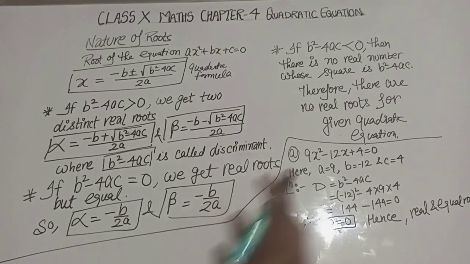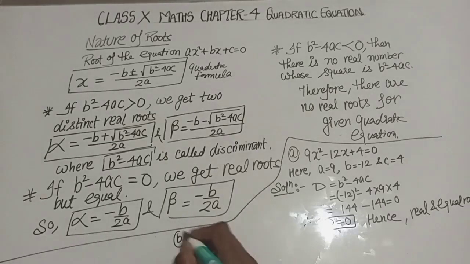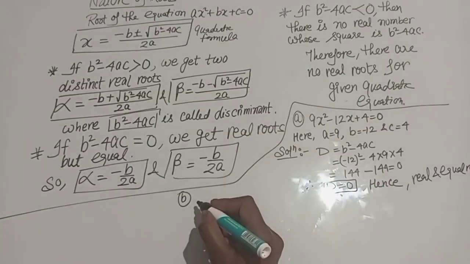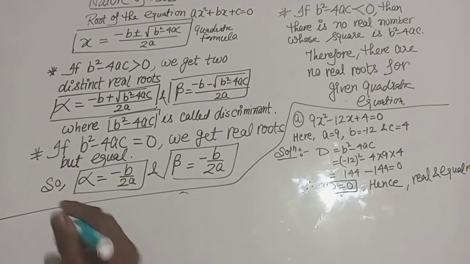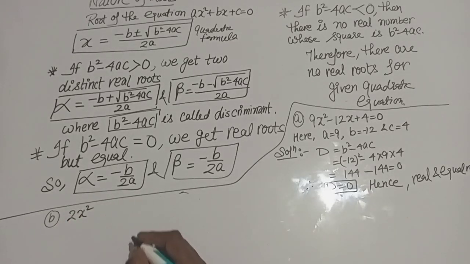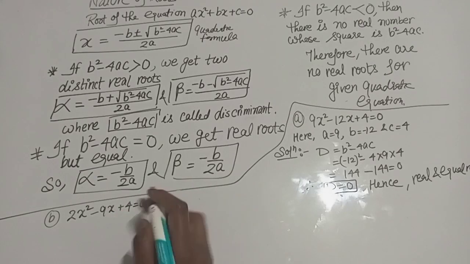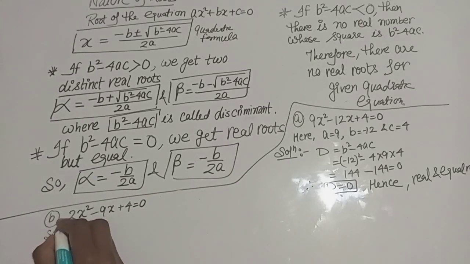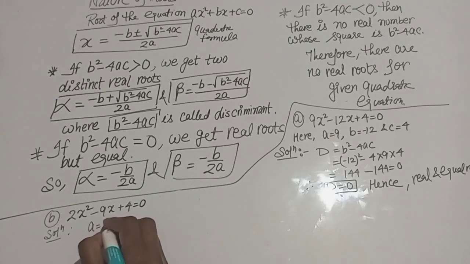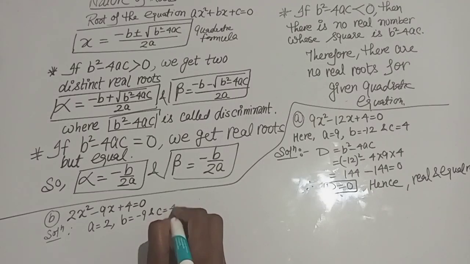Next, we take the second example: 2x square minus 9x plus 4 is equal to 0. Solution: a is equal to 2, b is equal to minus 9, and c is equal to 4.